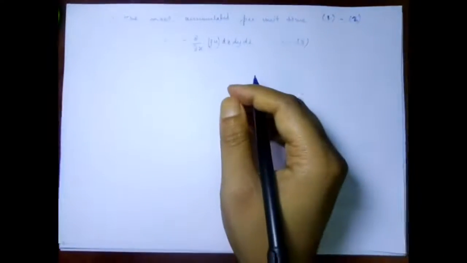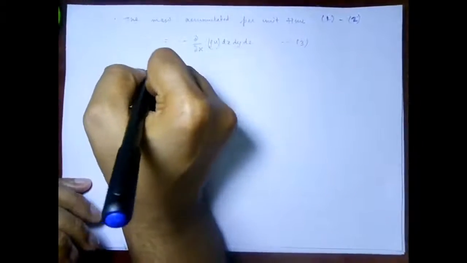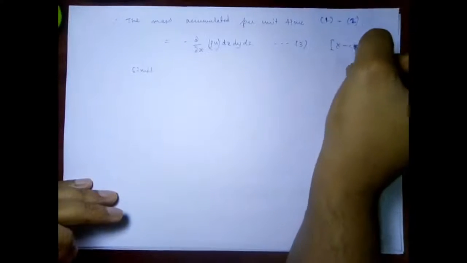We will move on to the consideration that this was all in the x direction.